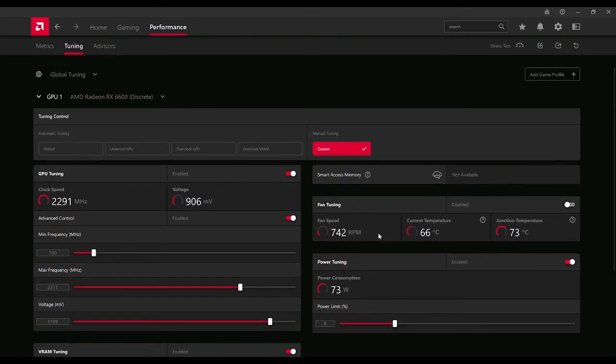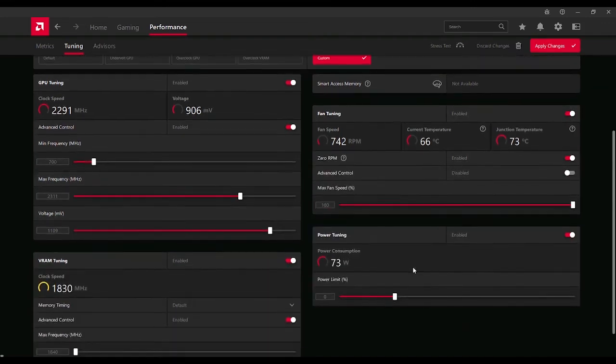Yeah. One thing I do want to show you though, you can set your own fan speed. Right now it's at 740 RPM. This fan, I believe, goes to 2000 or something like that. But current temperature is 66, not bad. As you see, if you look at the metric right there, the little chart, it's right in the middle. That's all right. And it's not running hot. It's all good. But if you don't like that temperature, you can always enable and tune those settings as well. And I'll show that to you real quick.